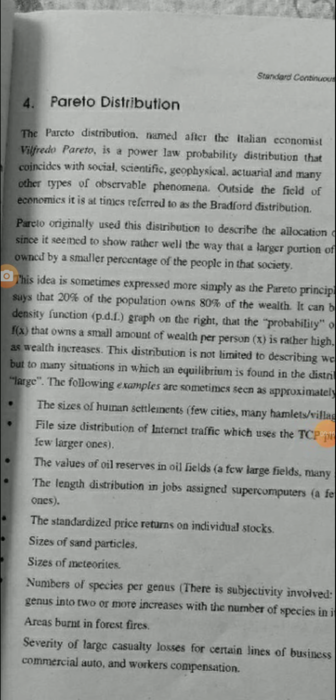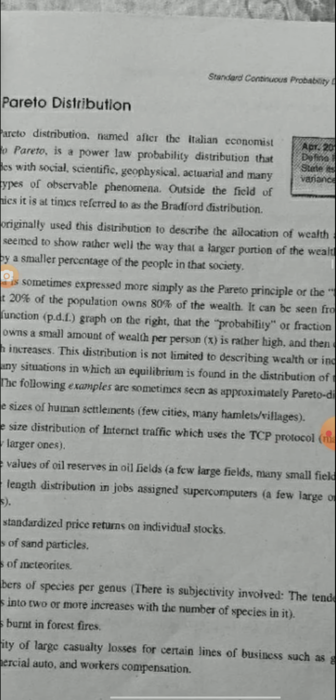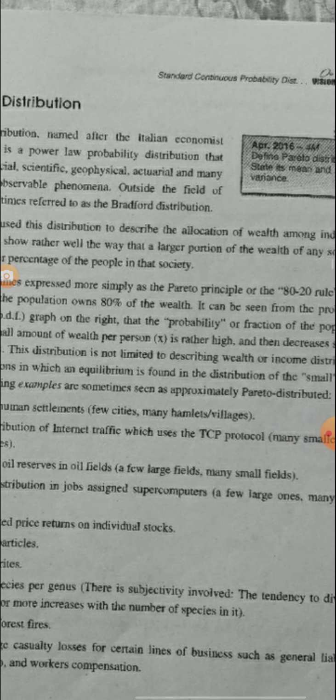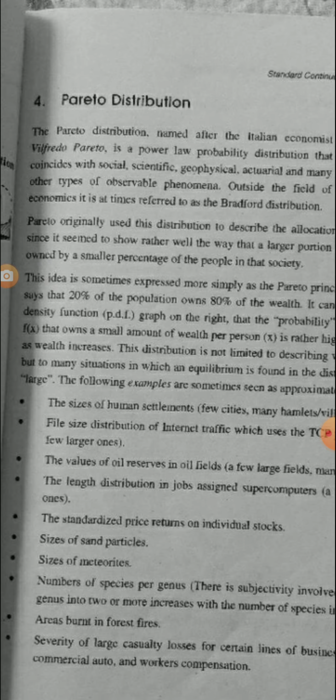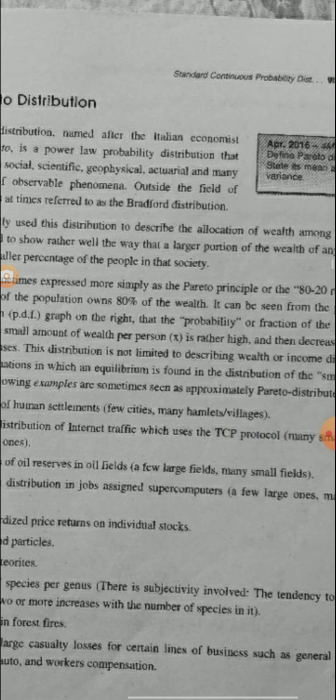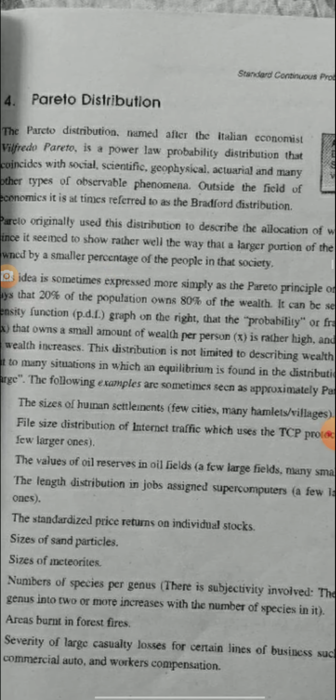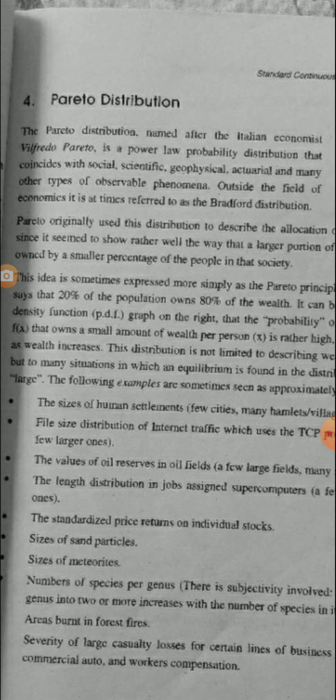Next is Pareto distribution. So Pareto originally used this distribution to describe the allocation of wealth among individuals, since it seemed to show rather well the way that a larger portion of the wealth of any society is owned by a smaller percentage of the people in that society.